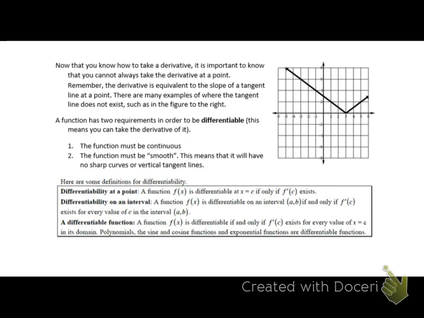Okay, now here are some definitions for differentiability. You can have differentiability at a point, differentiability on an interval, and a whole differentiable function. Okay, so some functions that are smooth everywhere would be differentiable everywhere. So what you have to worry about is what it's asking for. Okay, and there will be more examples of functions and finding differentiability. I need you to know, though, the biggest thing to focus on right now is that in order for a function to be differentiable, it must be smooth and continuous.